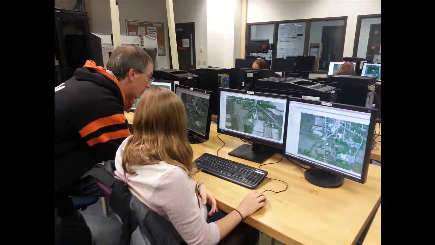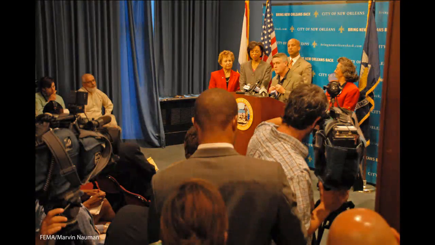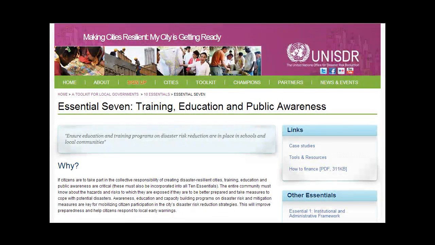Despite its importance, few educational approaches exist that can be used by schools and local communities to teach disaster resilience and risk reduction spatial thinking using GIS. Our citizen public-facing app directly addresses UNISDR's Point 7 on the 10 essentials for making cities resilient, or ensure education programs and training on disaster risk reduction are in place in schools and local communities.